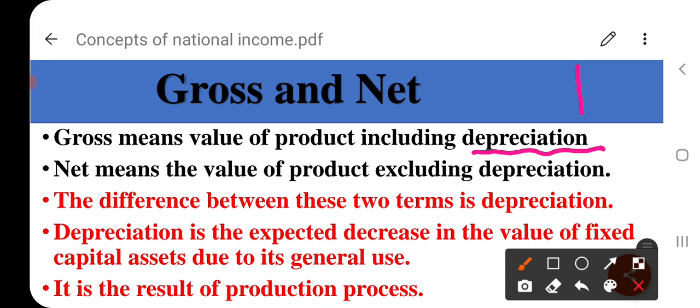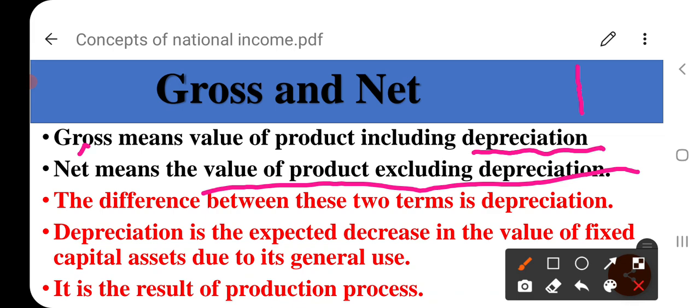And net means value of product excluding depreciation, meaning there is a subtraction of depreciation. What is meant by depreciation? Depreciation means wear and tear of capital assets like machinery and tools. Every machinery has a life, and after a certain period, it decreases the efficiency of every machine and every capital asset. So depreciation is the expected decrease in the value of fixed capital assets due to its general use.